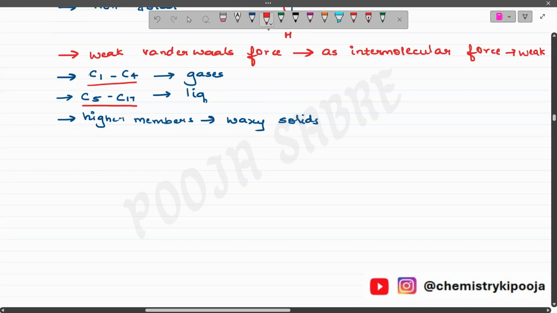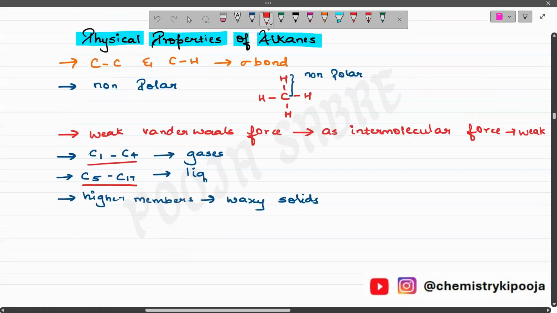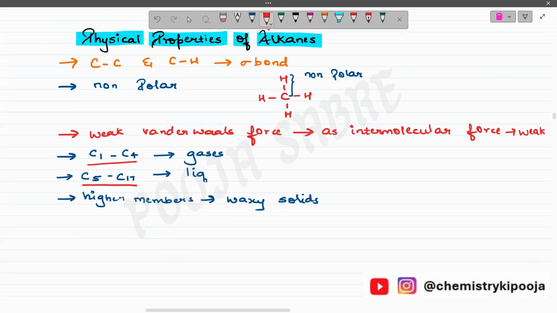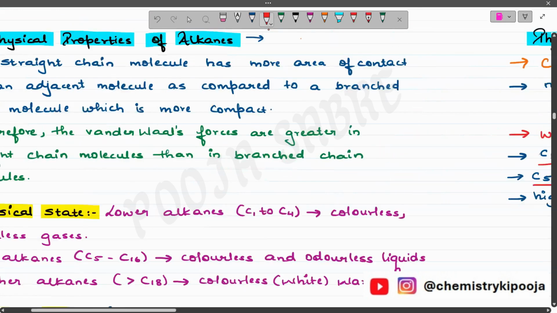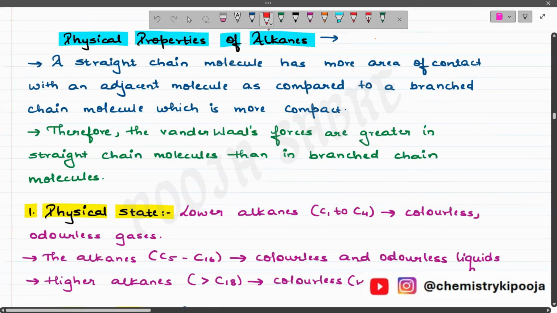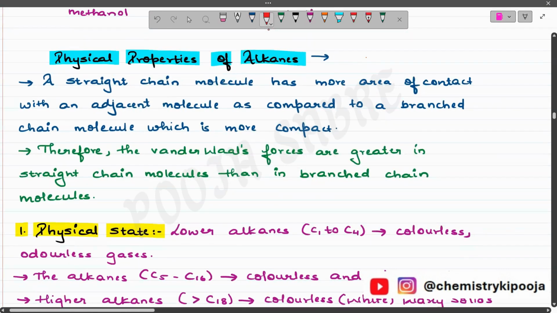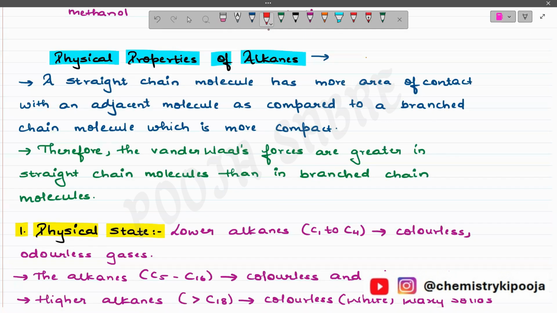Clear? So this was related to the physical state. The same thing you can apply for all the other chapters. The lower members are always gaseous, the middle ones are liquid, and the higher members are waxy solids. I have mentioned the same thing in the notes. Quickly you can note it down or take a screenshot of it. This is entirely revolving around the weak van der Waals force.